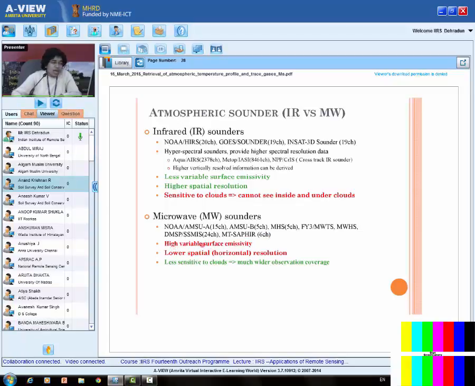So here we have highly variable surface emissivity, this is a disadvantage. In the microwave region, the emissivity itself has variability, so we have to do the correction corresponding to emissivity. It also has a lower spatial resolution because of the lower energy, so we need to have a bigger footprint. But the advantage is it is much less sensitive to the clouds. Therefore, we can get the information in the cloudy area also.